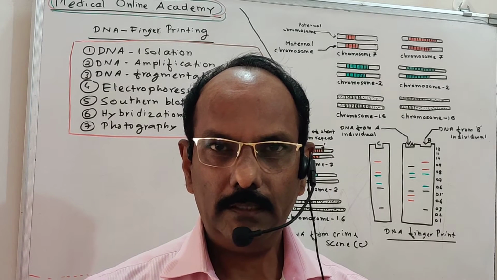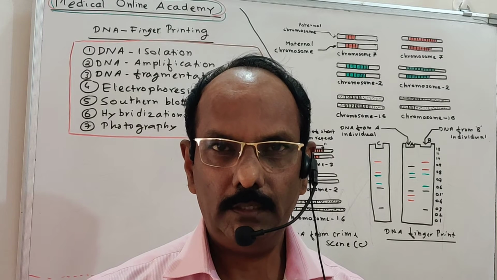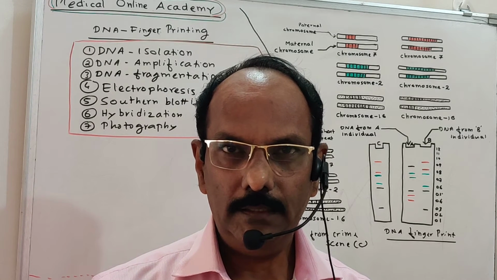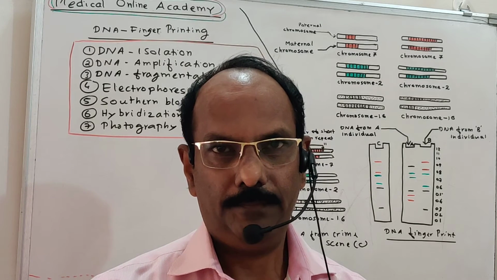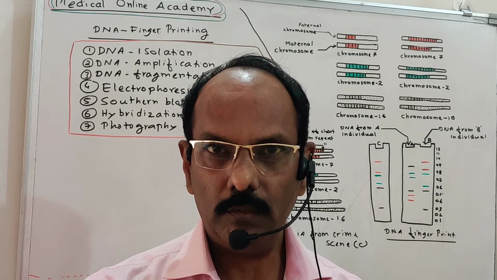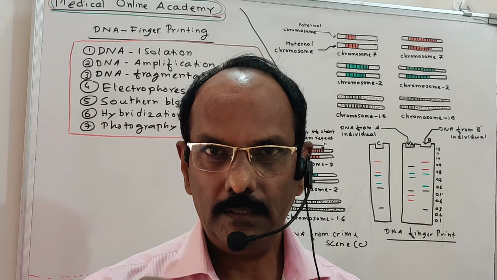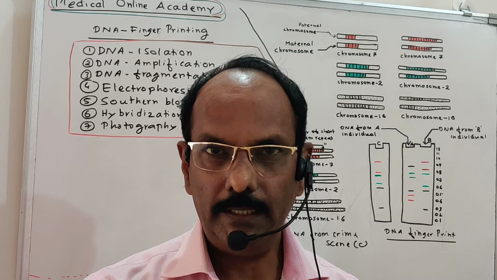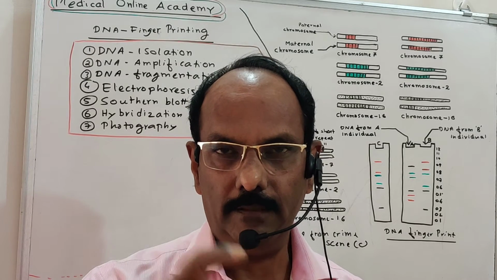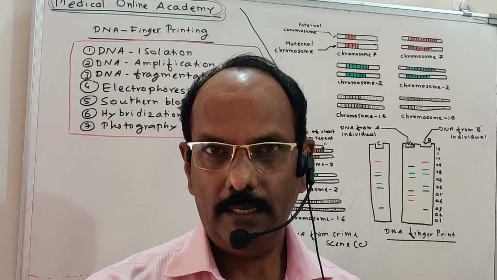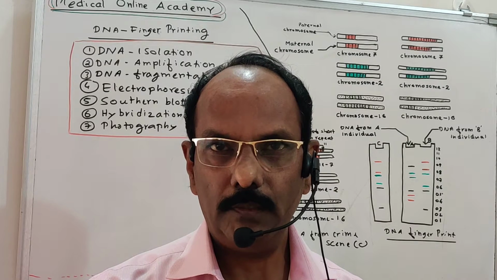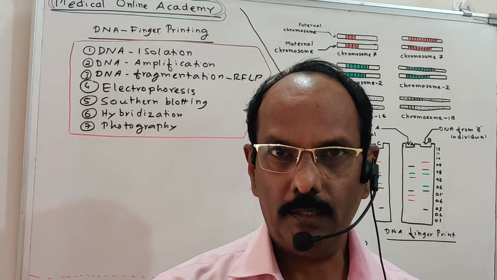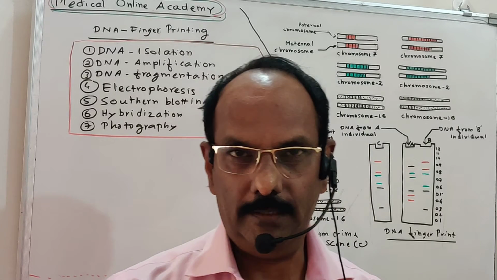Actually, the character is determined by the gene. So, what is actually the gene? Where is the gene present? We know that a gene is a segment of the DNA. So the gene is present on the DNA, and DNA is present in the chromosome. Then, what is actually the DNA? DNA is a long, double-stranded, helically coiled chain of polymers. So what is the unit of the polymer, the monomer? The monomer is called a nucleotide.